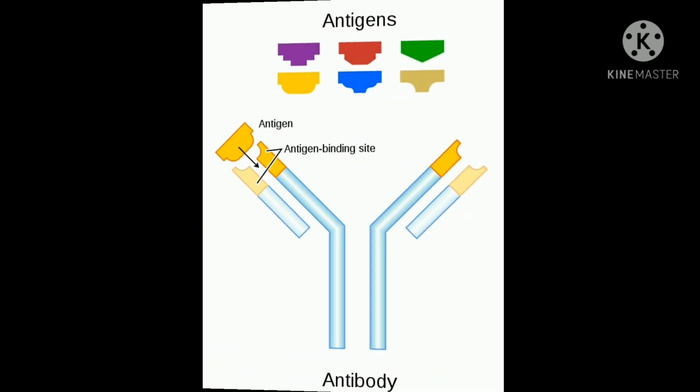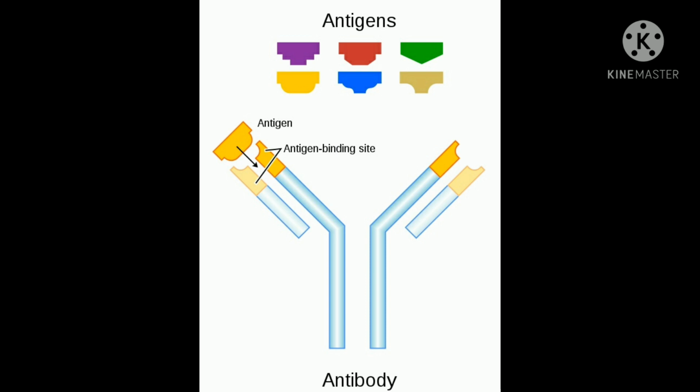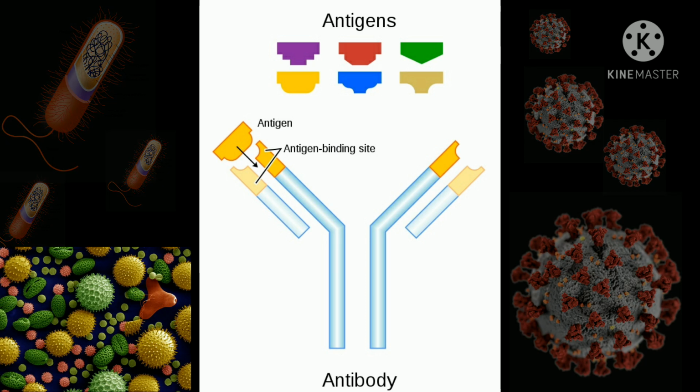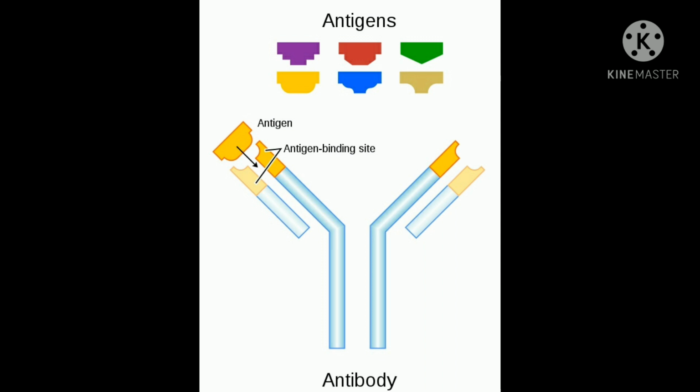We know antigens are any substance which, when introduced into the body, stimulates the production of an antibody. Antigens may originate from within the body or from the external environment. For example, bacteria, viruses, pollen, some chemicals, fungi, etc.